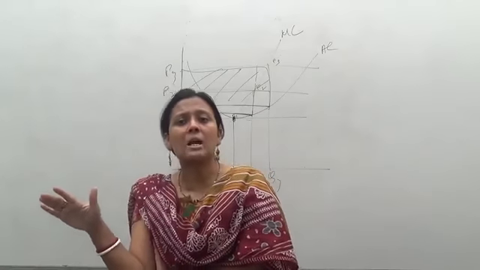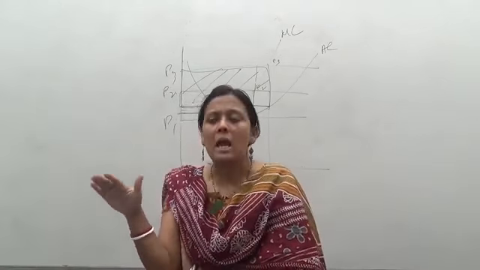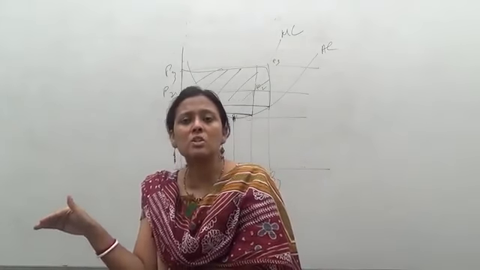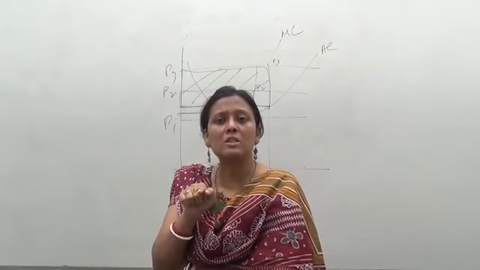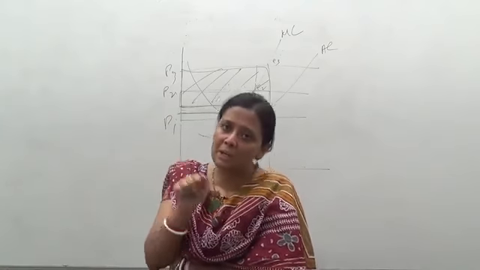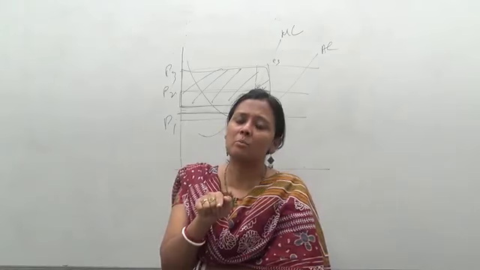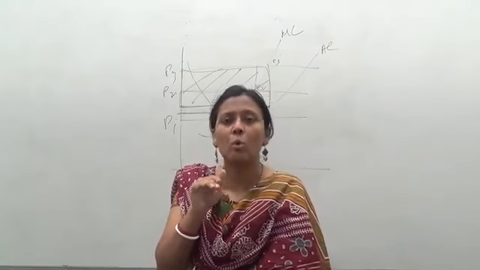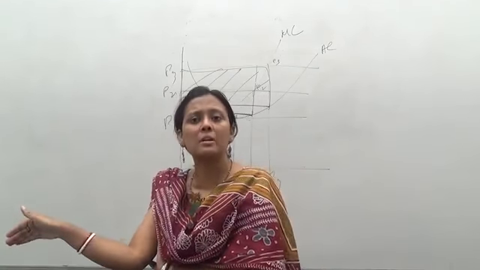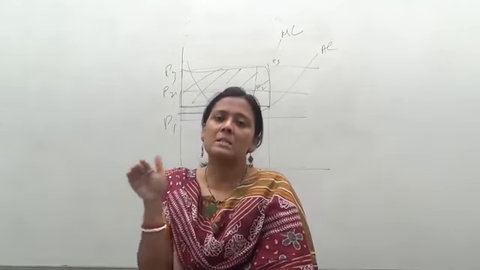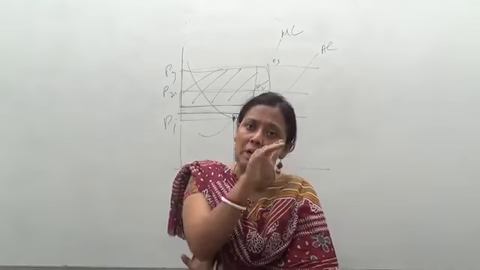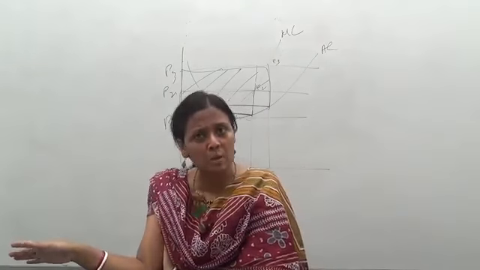A C quality land also will be brought into cultivation, and in this case C will become marginal, and in relation to C, B's cost of production is less. So B land also will be earning an additional revenue over the cost of the marginal land, the rent of C. And similarly A will be earning now more rent because C's cost of production is much higher.